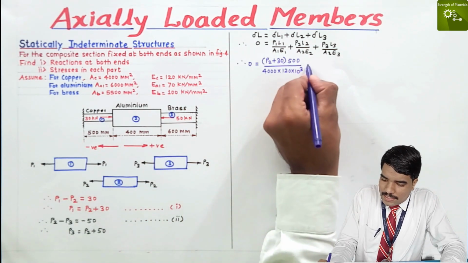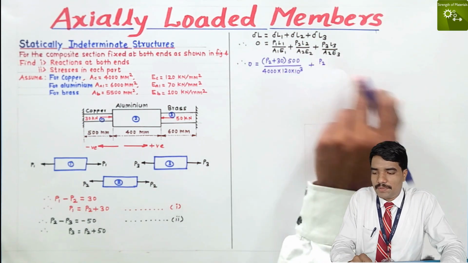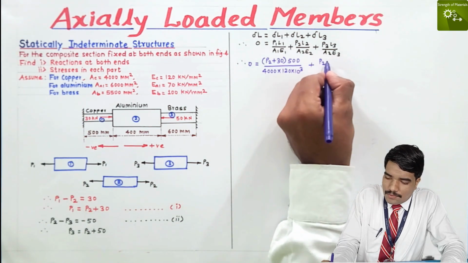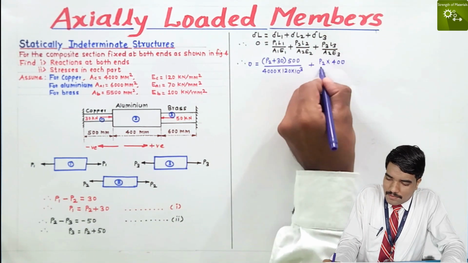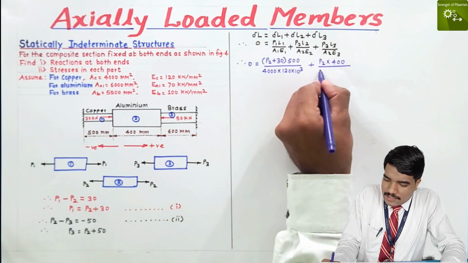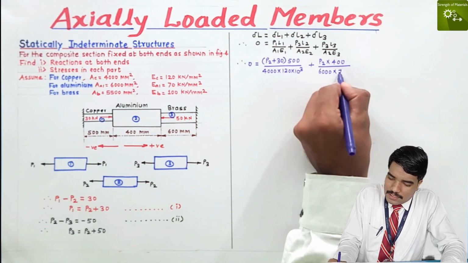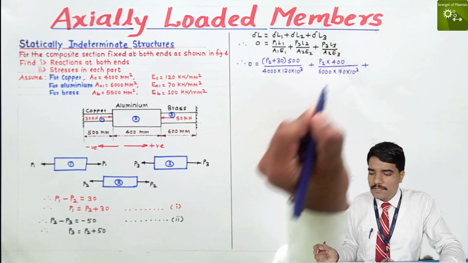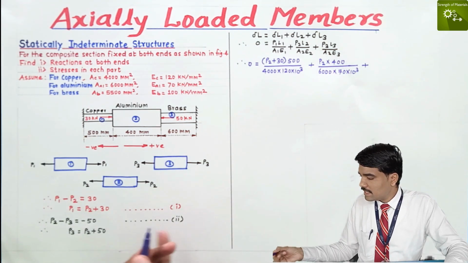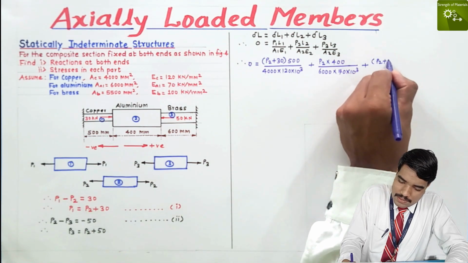Okay, then plus, what is P2? P2 we don't know. We have to calculate that P2. P2 into L2. What is the length? Length is 400 divided by area. Area is 6000. Okay, what is E2? E2 is 70 into 10 raised to 3. Then plus, what is P3? P3 is again P2 plus 50.